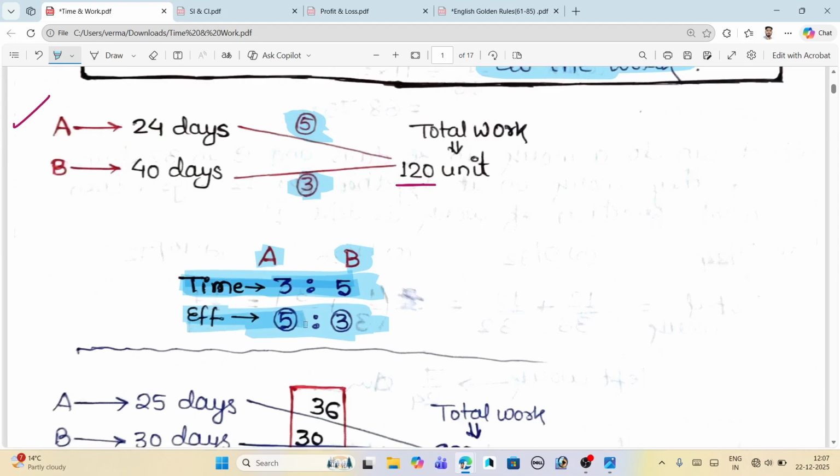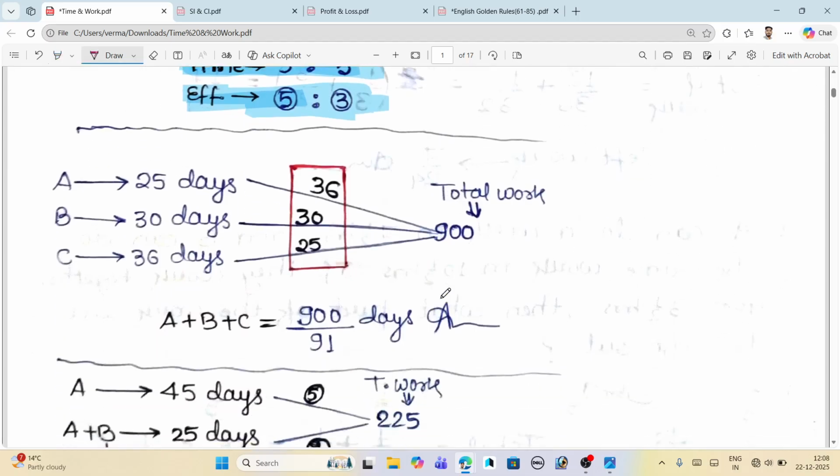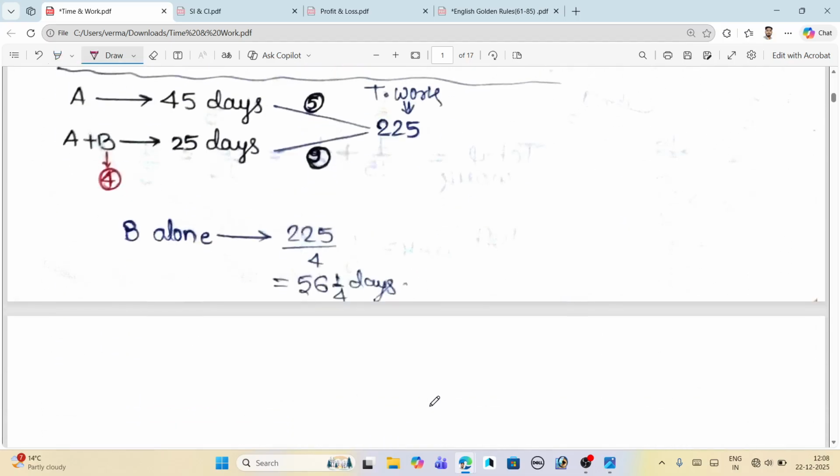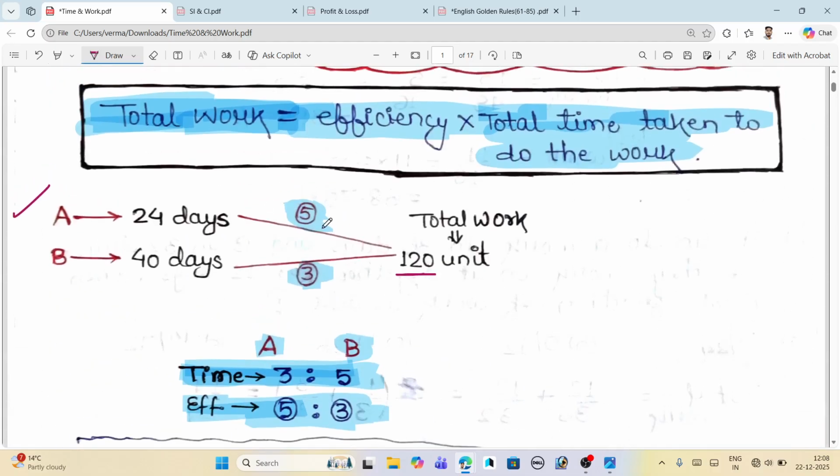I will give you one thing: wherever in this PDF you see any number which is circled, it is showing the efficiency.